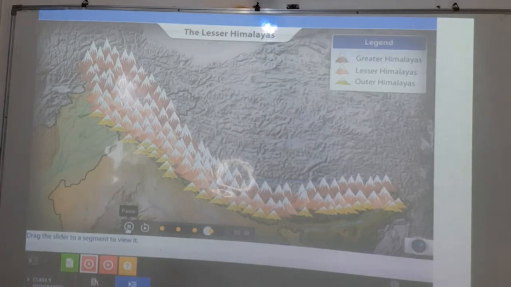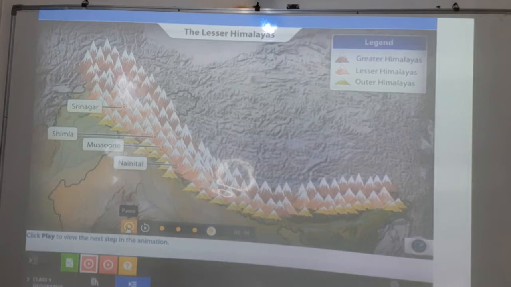Most of the hill stations of India like Nainital, Mussoorie, Shimla and the valley of Srinagar are located on the southern slopes of these ranges. So this Lesser Himalayas part is also called what? Himachal, and places like Srinagar, Shimla, Mussoorie and Nainital are all part of this second part of the Himalayas, that is the Lesser Himalayas. Let's see further details.